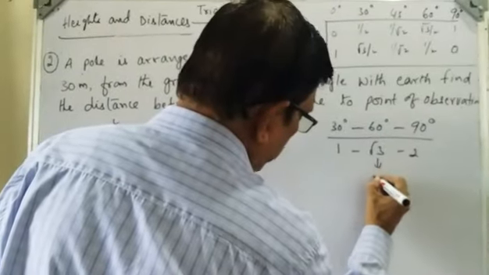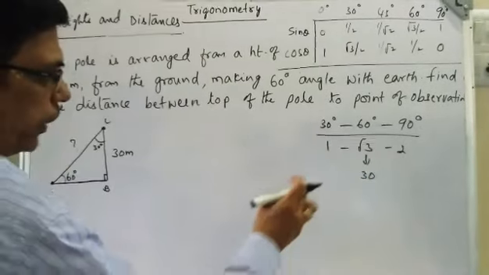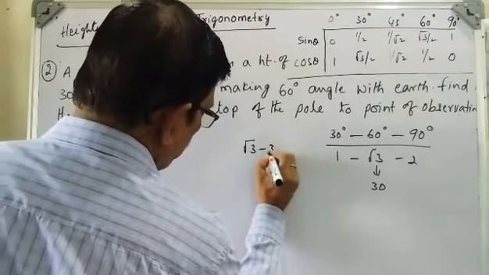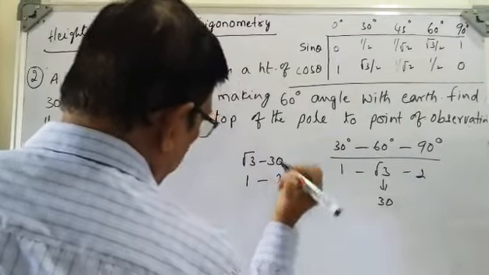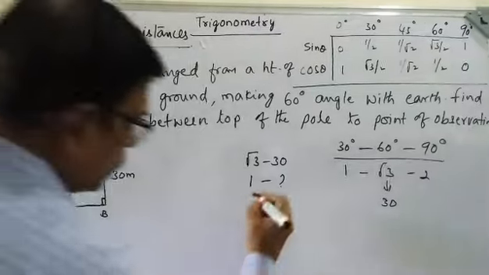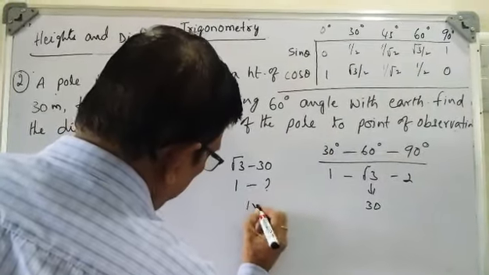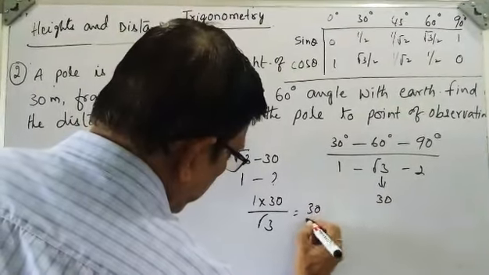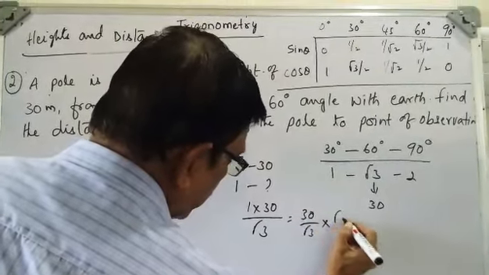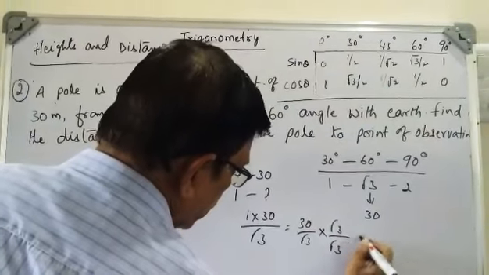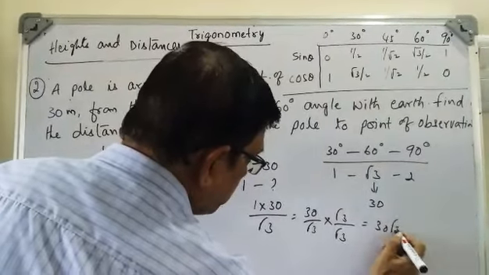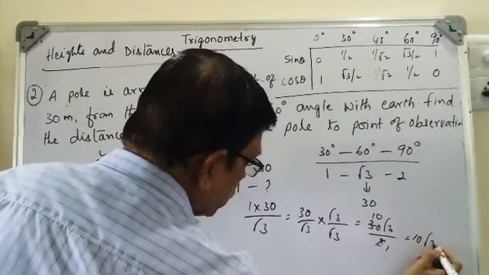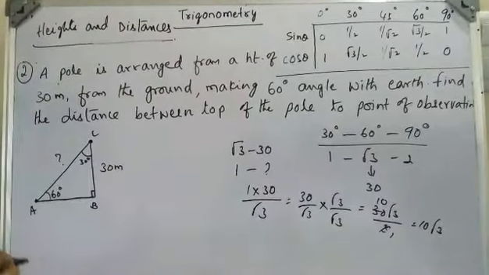So this value is equal to 30. That means root 3 value is equal to 30. Then 1 is equal to how much? We have to always calculate for 1. So this is equal to 1 into 30 by root 3. That is 30 by root 3. Multiply with root 3 on both sides. 30 root 3 by 3. 3 ones are 3, 3 tens are 30. This will become 10 root 3. So what is the one part? One part value is equal to 10 root 3.